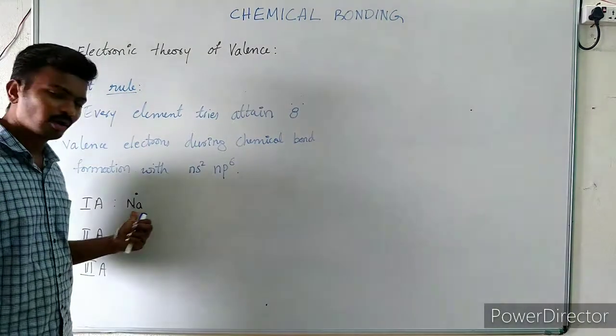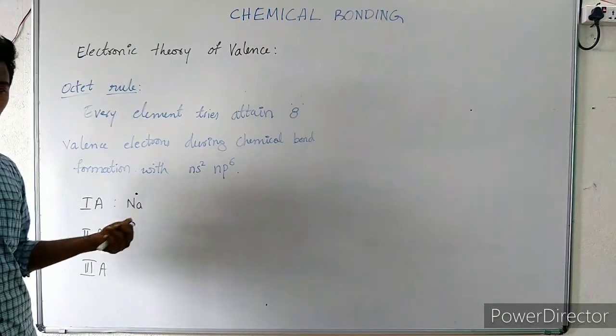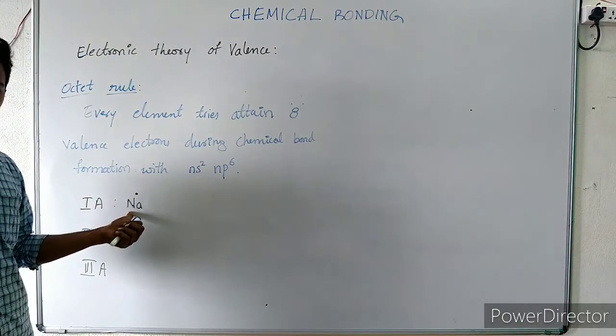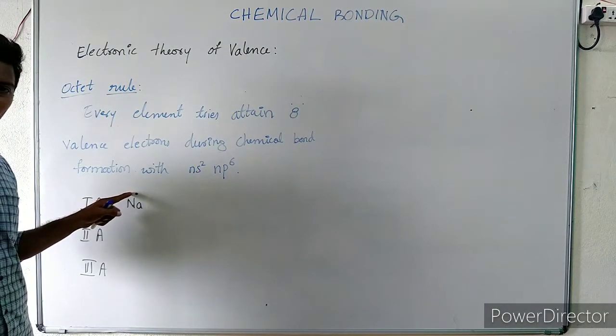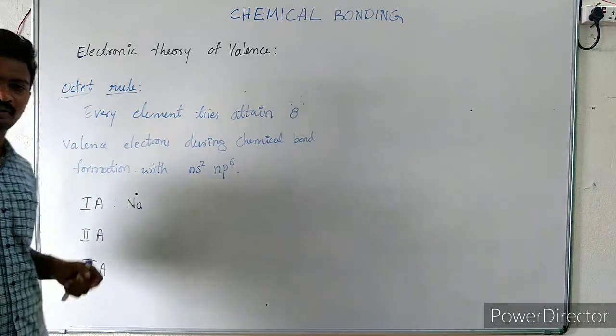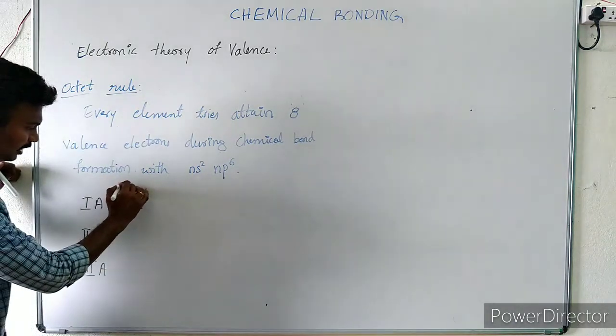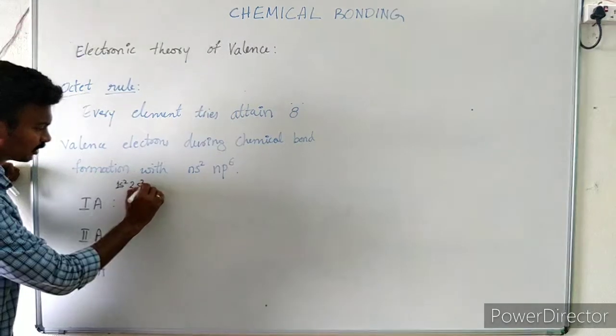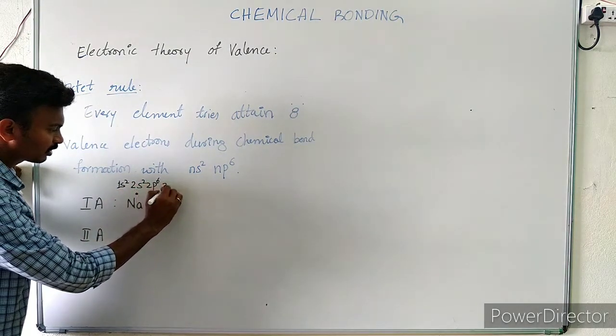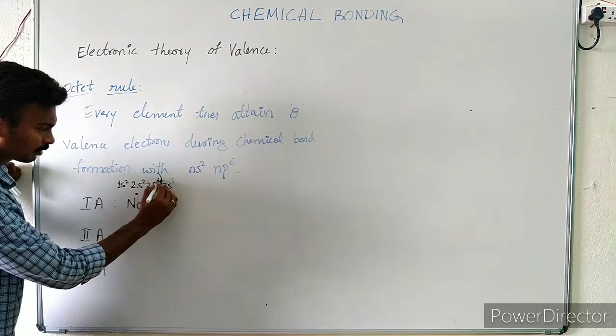This is the Lewis dot structure of sodium, with one dot meaning one electron in the valence shell. I will write its configuration here so that you will understand this: 1s2, 2s2, 2p6, 3s1.